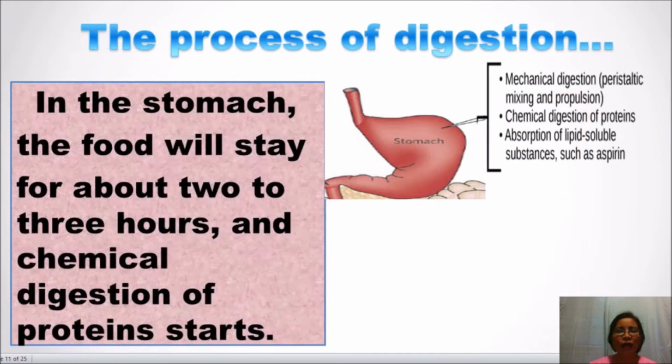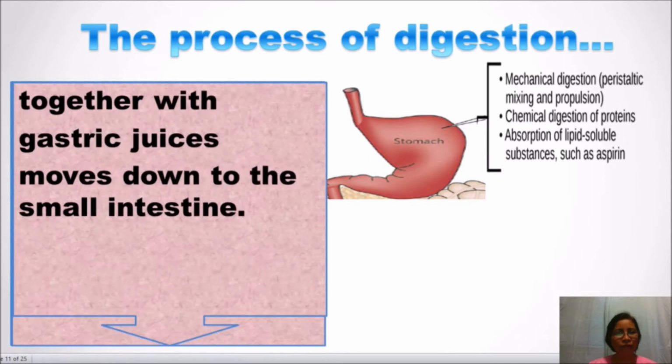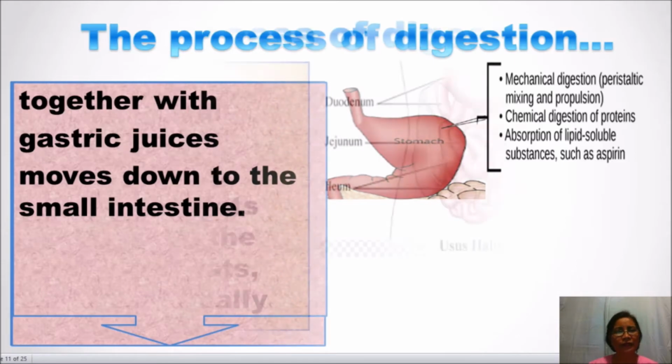In the stomach, the food will stay for about 2 to 3 hours, and chemical digestion of protein starts. Enzyme pepsin in gastric juices changes protein into smaller polypeptides. The partially digested food is called chyme. Together with gastric juices, it moves down to the small intestine.